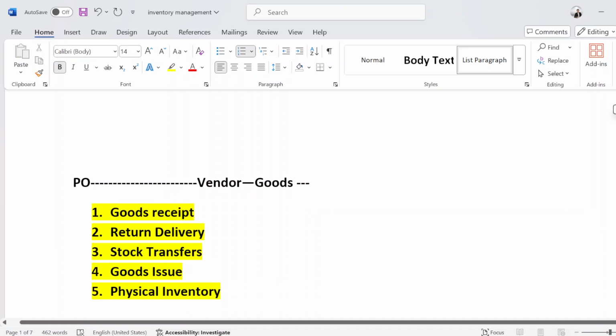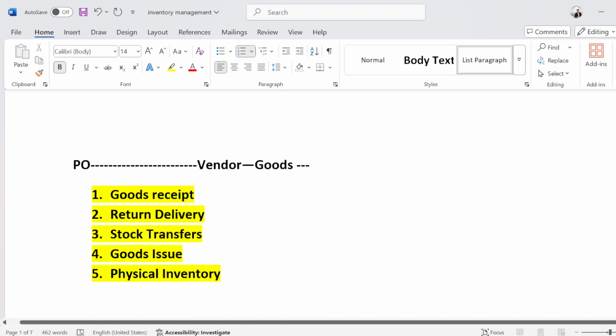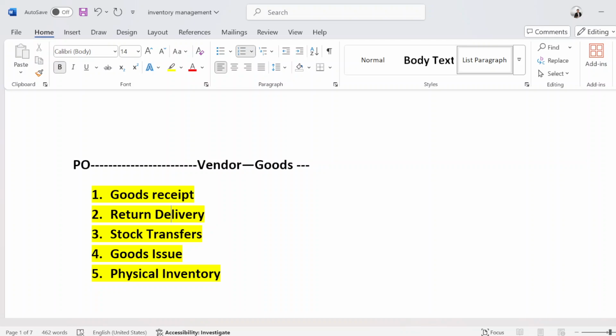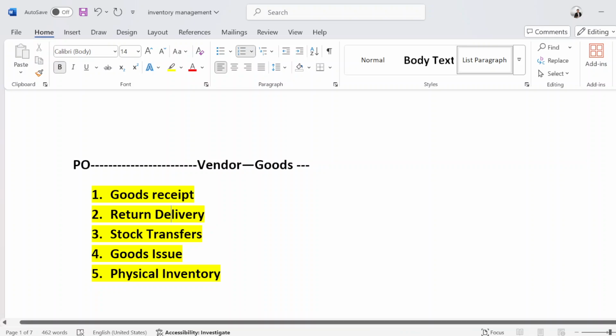In inventory management, we will also see the concept of return delivery. So what is return delivery? Let's suppose we ordered something and the supplier sent the goods to us, and once we receive the goods, we observe that the goods are not of good quality. We can't consume those goods. In that case, we have to return the goods to the supplier, so we will use the concept of return delivery.